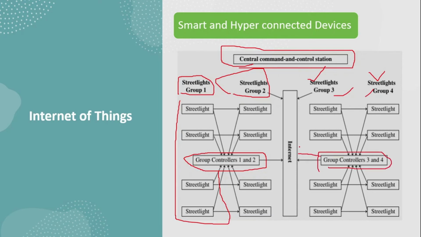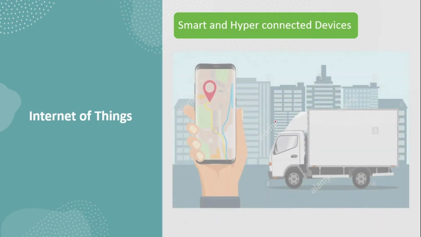These two controllers are connected to the internet, right? In the street light system, when the light is in dim condition, automatically the power will turn on, the light will turn on. So like that, this is smart and hyper connected devices.